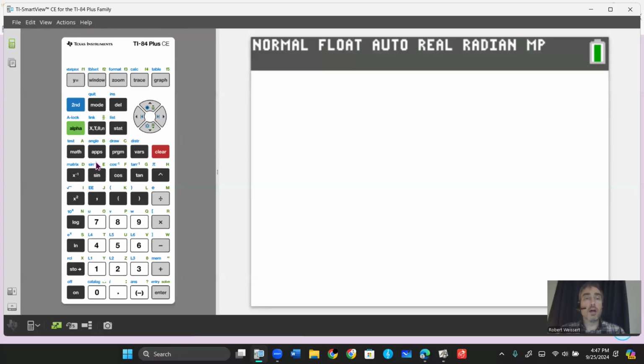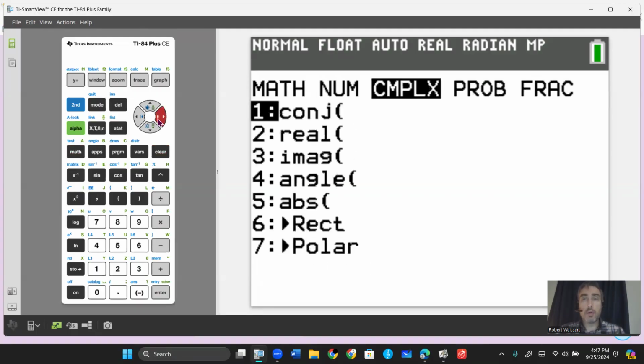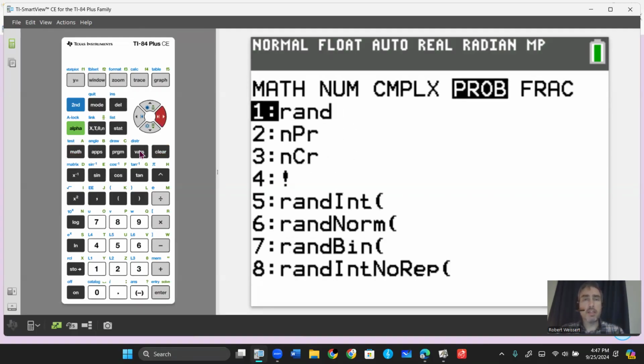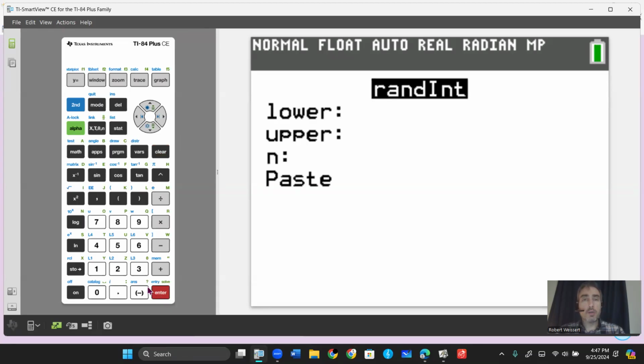So what you'll do, if you use the random number generator on your calculator, you'll hit the math button if this is a TI-84, and you'll go to prob, and this is just randInt. We're not going to do no repeat because we're going to get the same number over and over again. And we're going to do lower as 1, upper as 5, and we're just going to select 1. And the goal is to just keep selecting it until you get all 5 numbers.